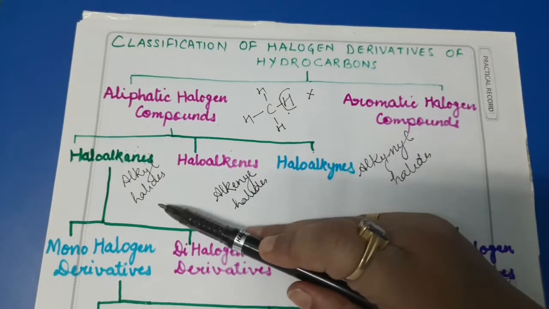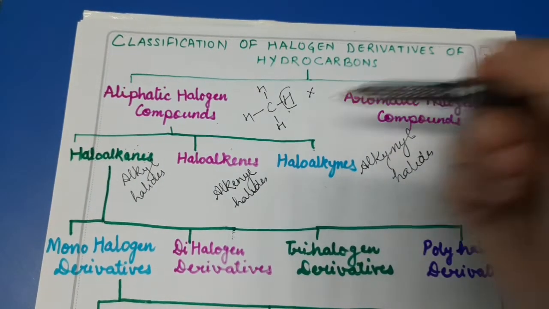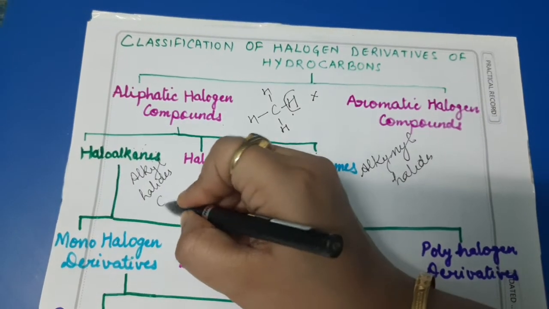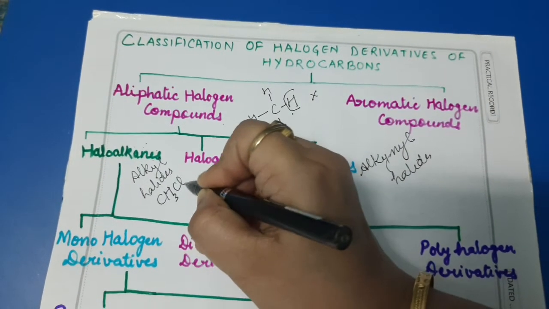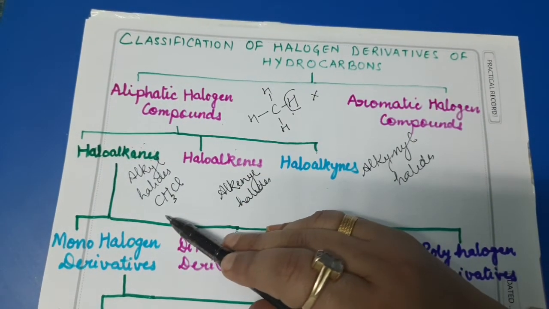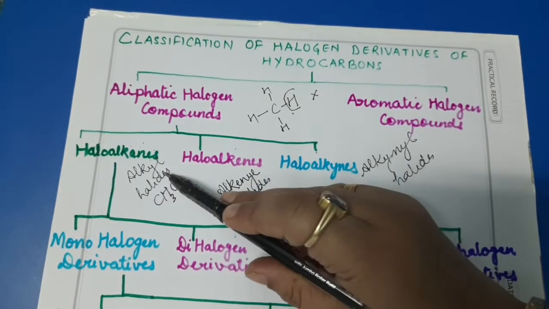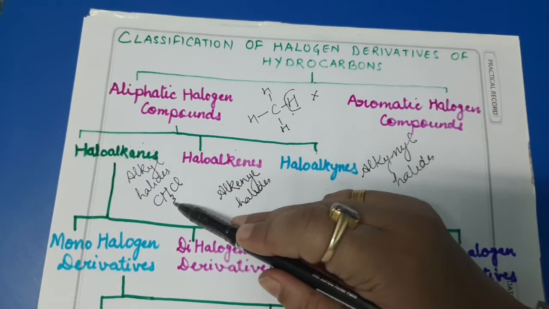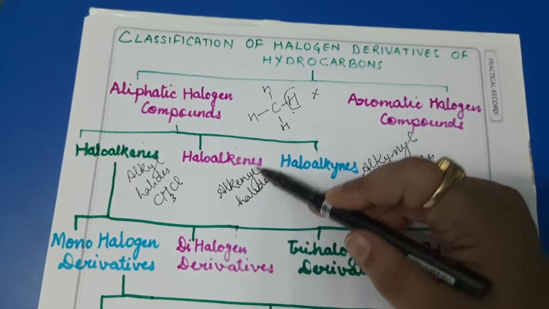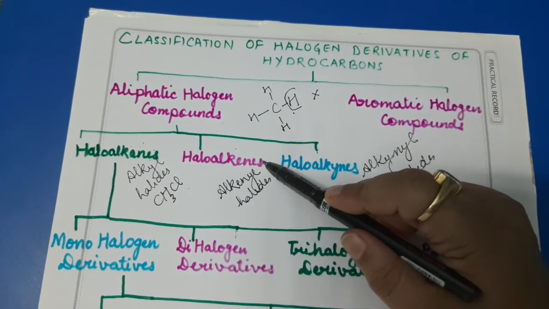Now dear students, I'll take one example of all three classes. If I write CH3Cl, this is a haloalkane. Example of haloalkane: this compound is methyl chloride. Now I'll take an example of haloalkenes.